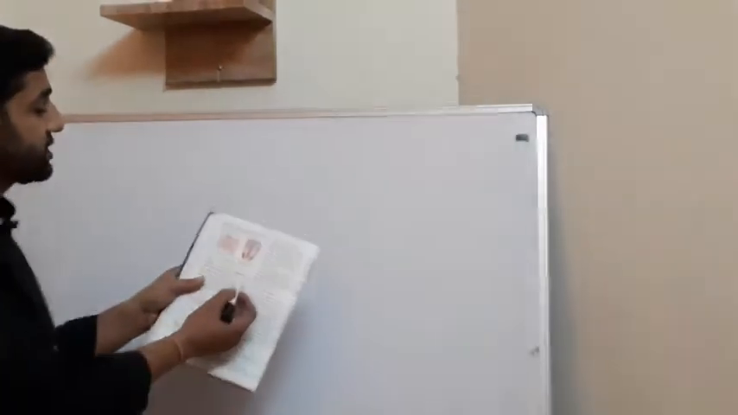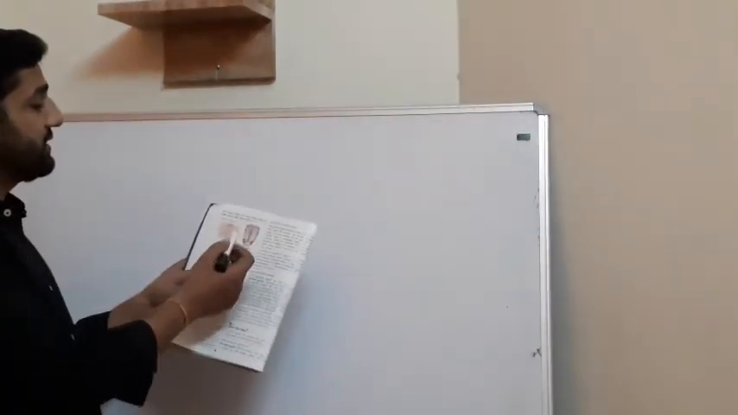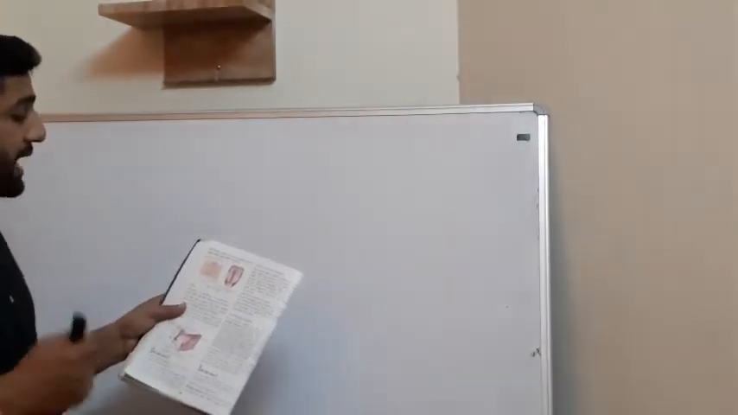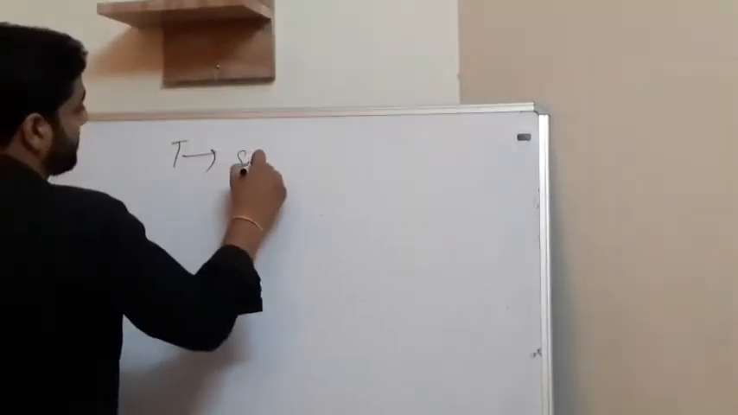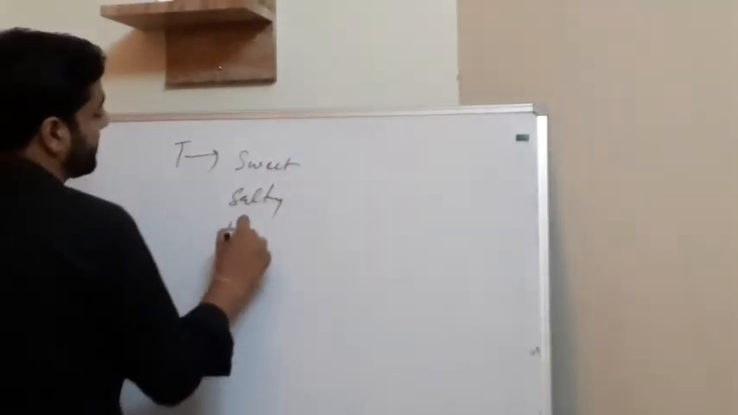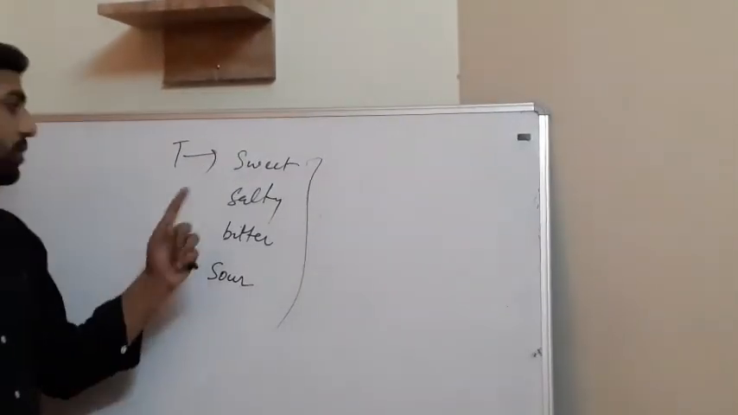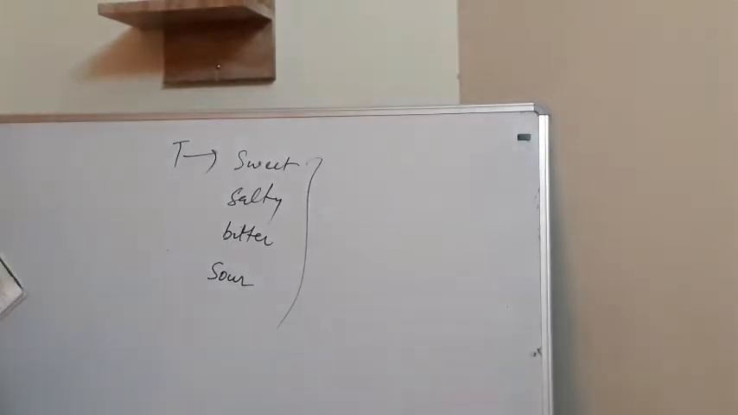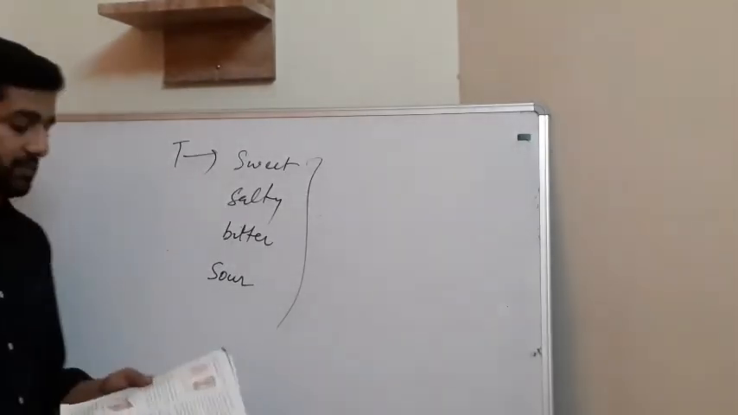Next is the tongue. The tongue has taste buds, as you can see in this picture also. There are different taste buds. Primarily there are four kinds of taste: sweet, salty, bitter and sour. They have been given in your diagram also.